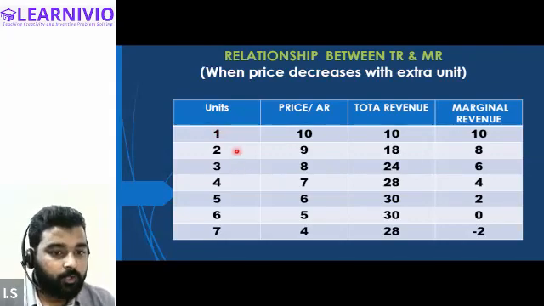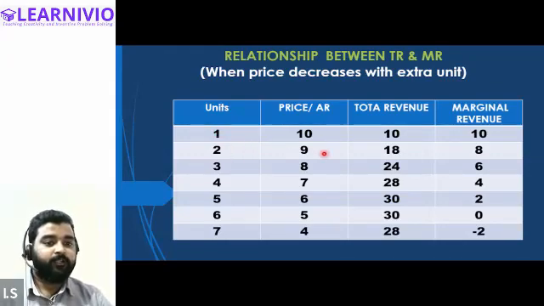All right. As we have understood that he is operating in imperfect competition, now let's calculate the value of total revenue. At the first unit, he is selling at 10 rupees, so total revenue will be 10. For the second unit he is charging 9 rupees, so total revenue will be 18. For the third unit he is charging 8 rupees, so total revenue is 24. This is how we have calculated the total revenue in the table. Total revenue will be 10, 18, 24, 28, 38, 30, and 28.